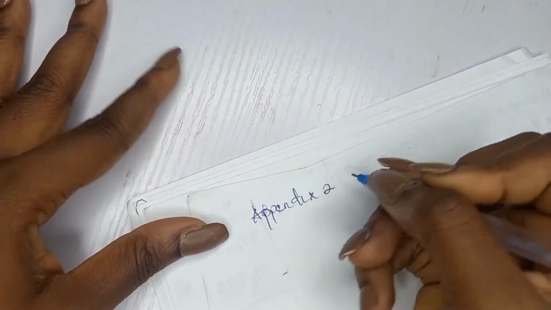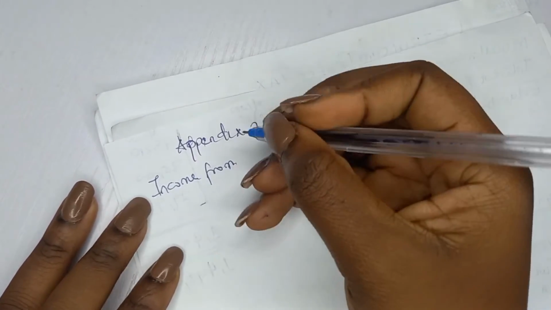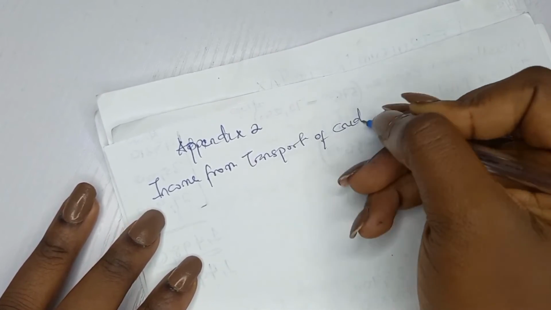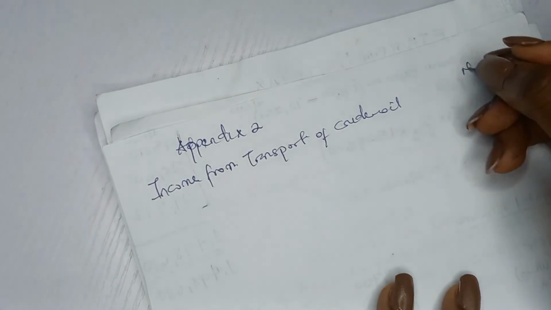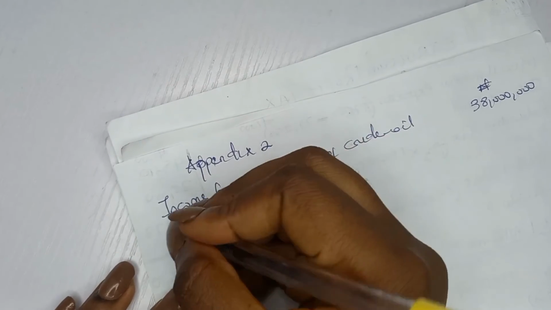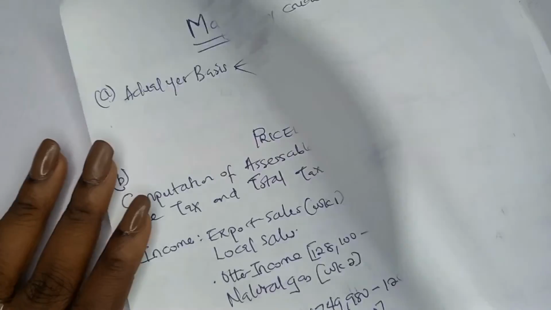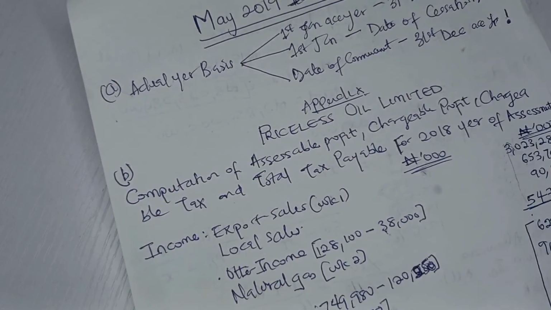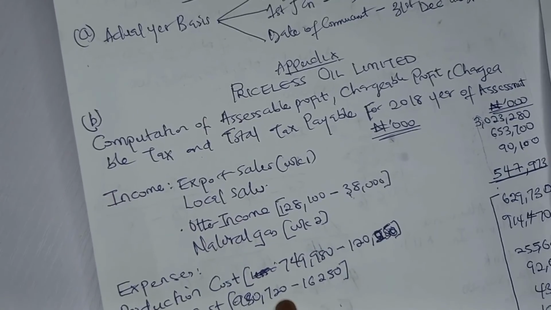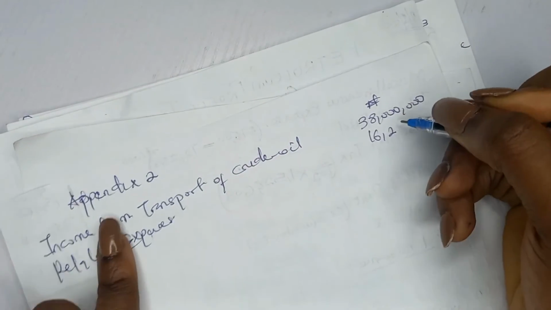Appendix 2. Okay. Remember that income that was included in other income, right? Income from transport of crude oil that we excluded. So this income from transport of crude oil, the amount is 38 million. Then you remember the related expenses that we deducted from, let me see, we deducted it from operation costs. That's 16,250,000.